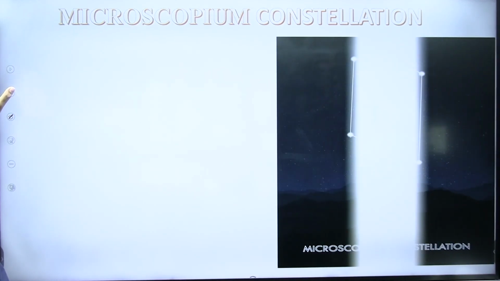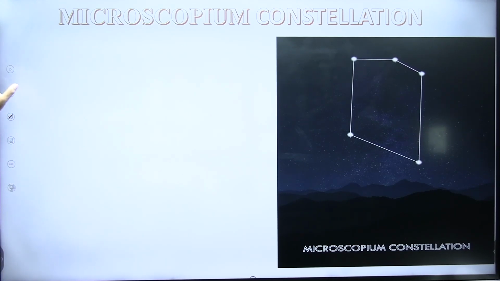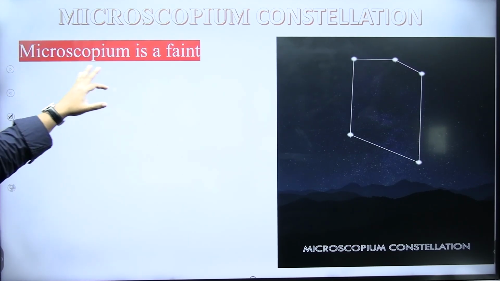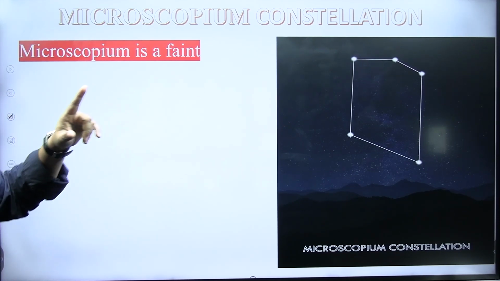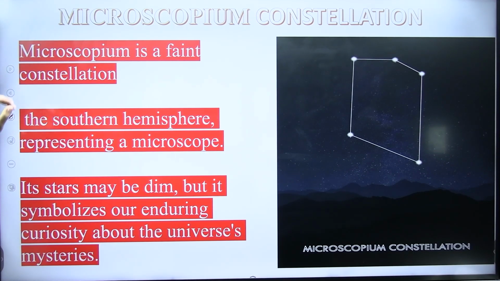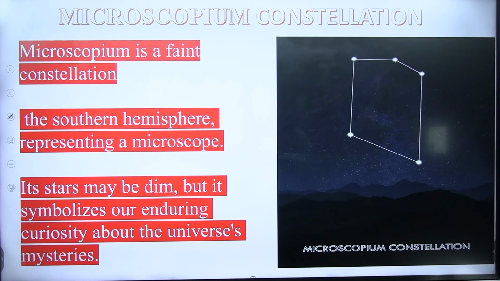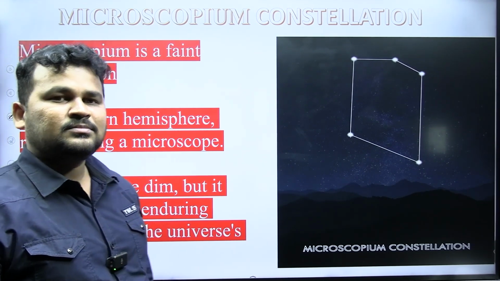Next, Microscopium constellation. That is the shape of the Microscopium constellation. It is a faint constellation in the southern hemisphere representing a microscope. Its stars may be dim, but it symbolizes our enduring curiosity about the universe's mysteries.